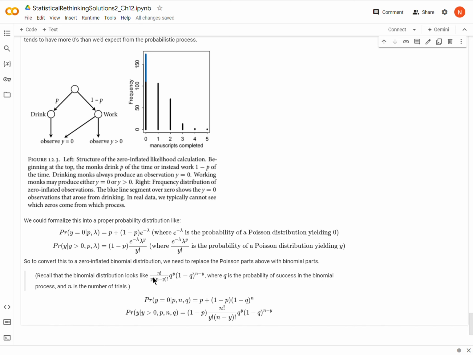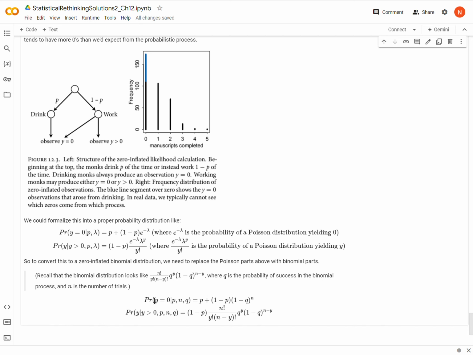Remember that the binomial distribution looks like this, with the n choose y here. Because we're already using p for the Bernoulli, I'm going to call the probability of success, of a manuscript being produced, q in the binomial distribution. So we can go down the same path here.